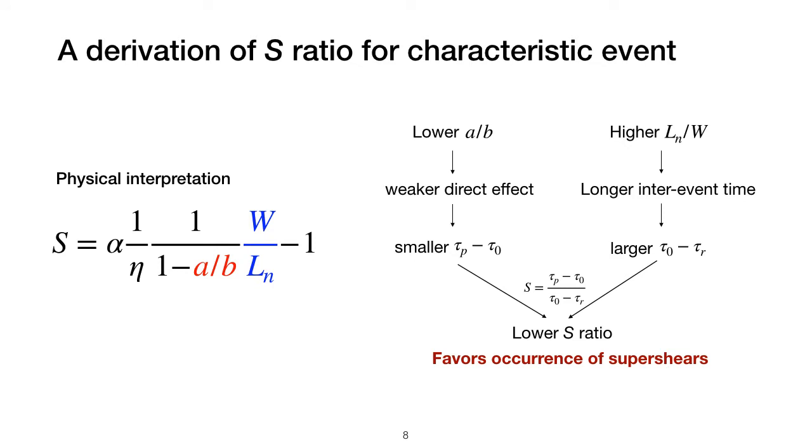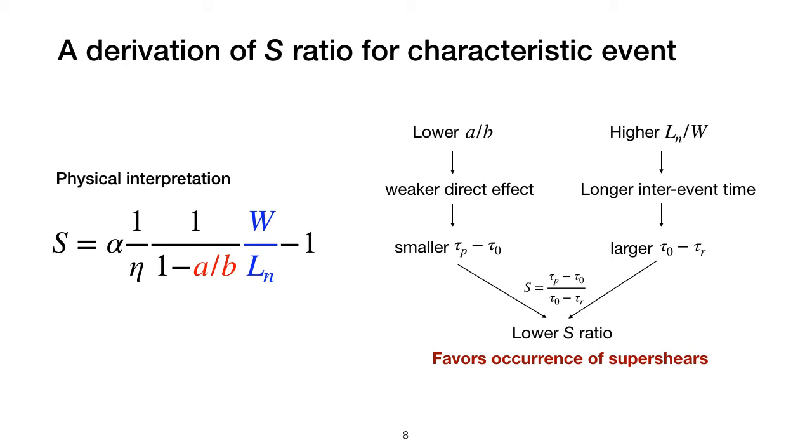There are indeed some physical reasons why these two dimensionless parameters pop out. On one hand, if we decrease A divided by B, the direct effect is weaker, which gives a smaller difference between the peak and initial stresses. On the other hand, if we increase nucleation length divided by fault width W, we then need a longer inter-event time for the next earthquake to nucleate, and then the fault will be able to accumulate a higher initial stress from the residual stress after the previous earthquake.